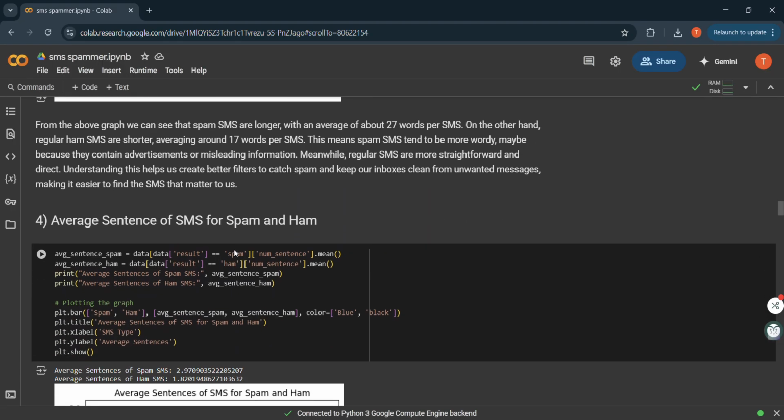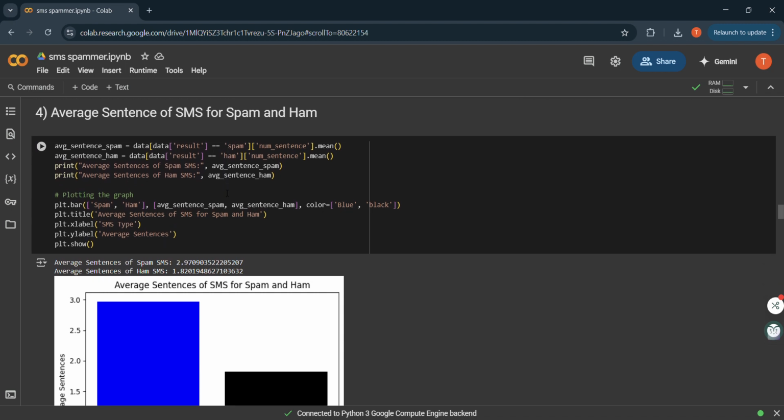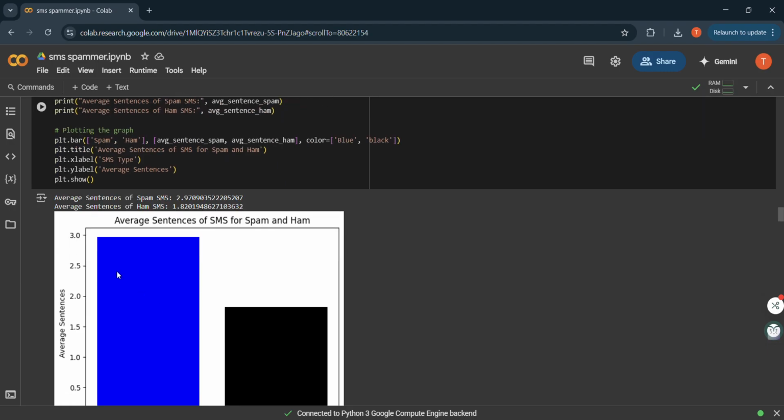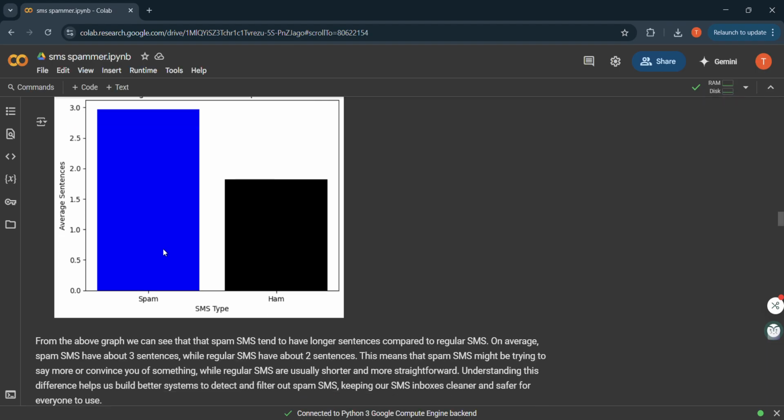Next, we move on to the average sentence count of SMS for spam and ham. As we can see, spam messages also tend to have more sentences. The average is about 3 for spam and about 1.7 for ham. So this suggests that spammers try to break messages into persuasive chunks.